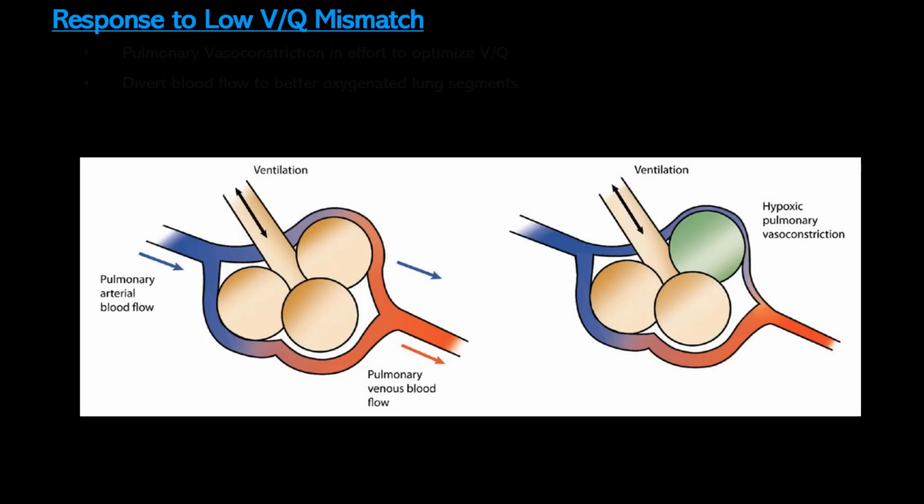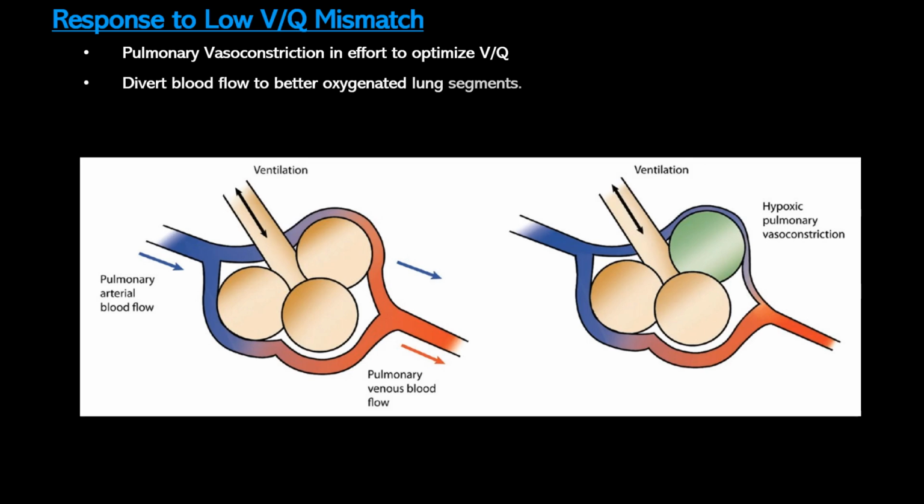Now, your lungs react to pulmonary shunting with hypoxic pulmonary vasoconstriction, which helps direct blood flow to other areas where gas exchange can occur. Intrapulmonary arteries constrict in response to alveolar hypoxia, diverting blood to better oxygenated lung segments, which optimizes ventilation perfusion matching and systemic oxygen delivery. Of note, hypoxia can cause peripheral vasoconstriction as well. Essentially, any tissue that is hypoxic will respond by initially vasoconstricting to try and redirect blood flow through better oxygenated segments.